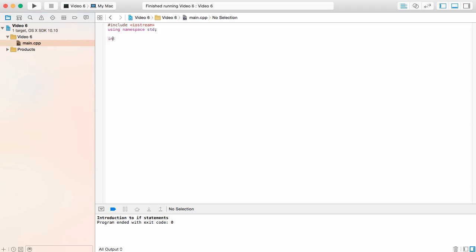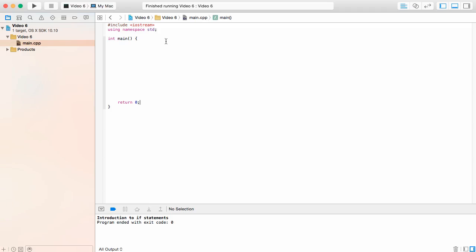Then we're going to make our main function. We're going to be using integer data, so int. The name of your function has to be called main for this first one. You're going to have open and close brackets to indicate that it is a function. You have an open curly brace and a closed curly brace. Everything inside of there belongs to the main function. And you can have your return value of 0 to indicate that you've successfully got to the end of your main and it's time to end the program.